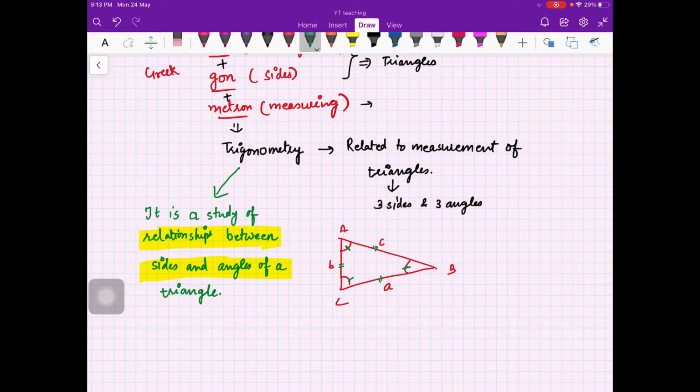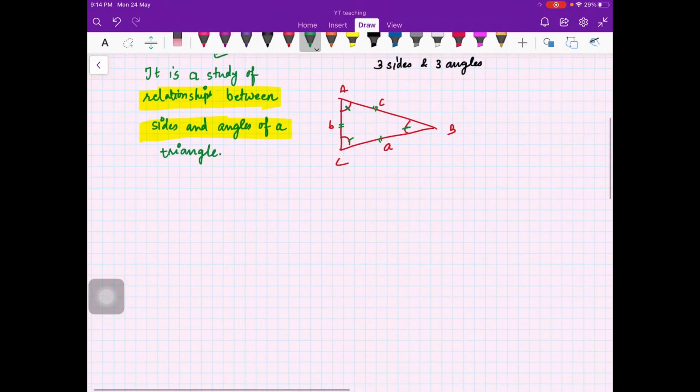Now the question might pop up in your mind that okay, we already know these things, we have already studied triangles in my geometry class, then what is the need of trigonometry, right? So suppose this is you, and you are giving me these looks that, oh, I already know these things in my geometry class. Why are you teaching us a new subject of trigonometry to just measure the sides of a triangle and its angles, right?